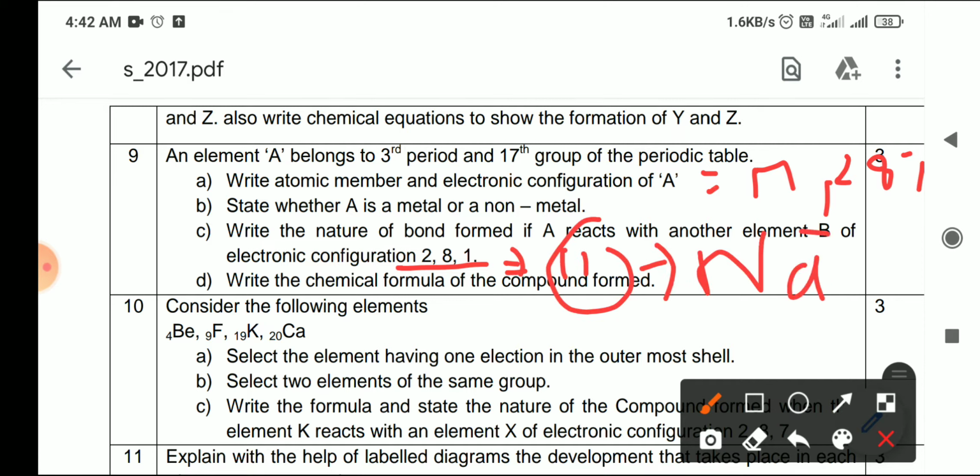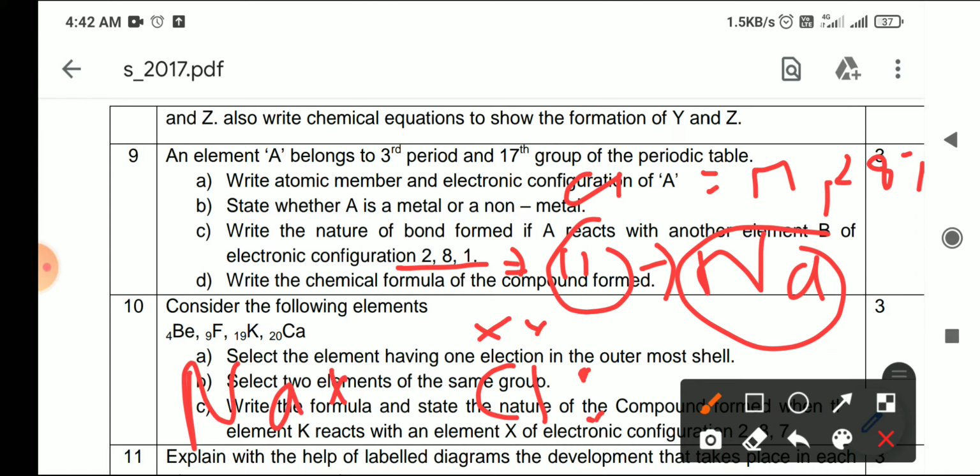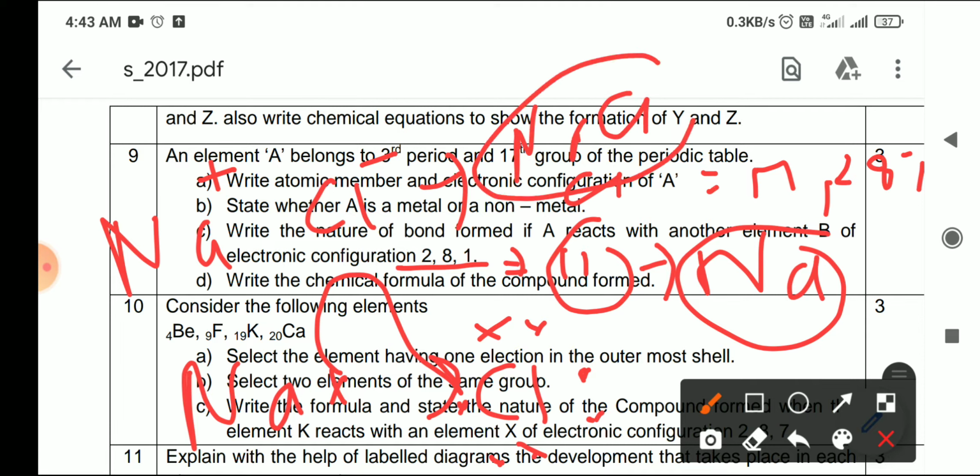As you know, sodium is a metal and chlorine is a non-metal. Na has only one electron in its outermost shell. Chlorine has how many? 1, 2, 3, 4, 5, 6 and 7 electrons. So sodium will give its one electron to chlorine and it will form Na positive ion and Cl negative ion, and because of the attraction of these ions they form NaCl, and in that, which kind of bonding is possible?